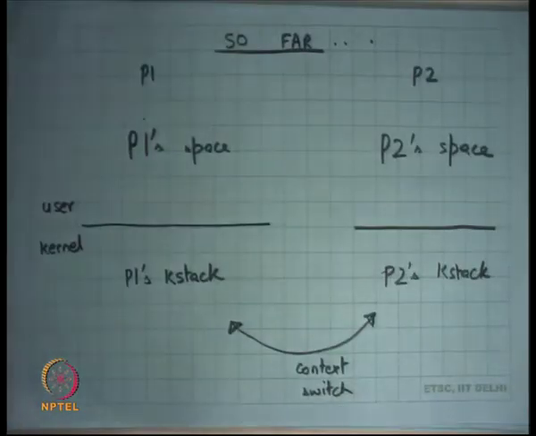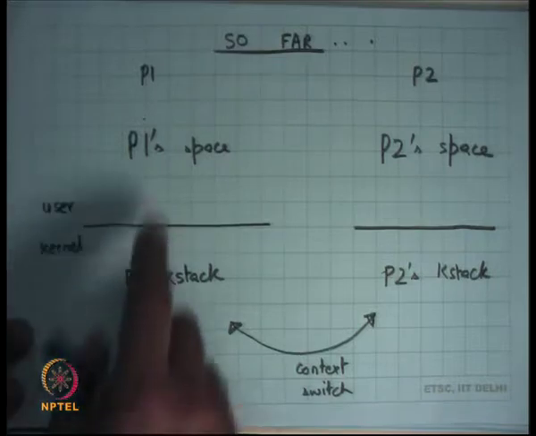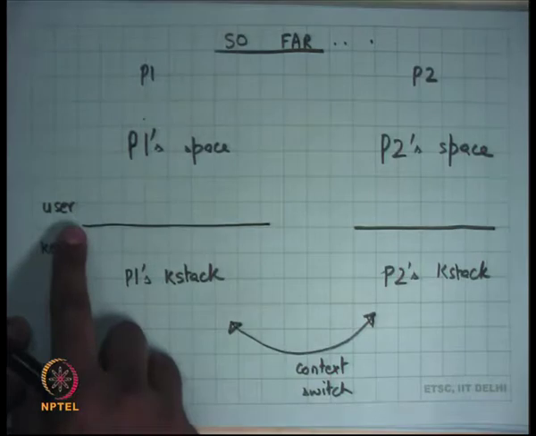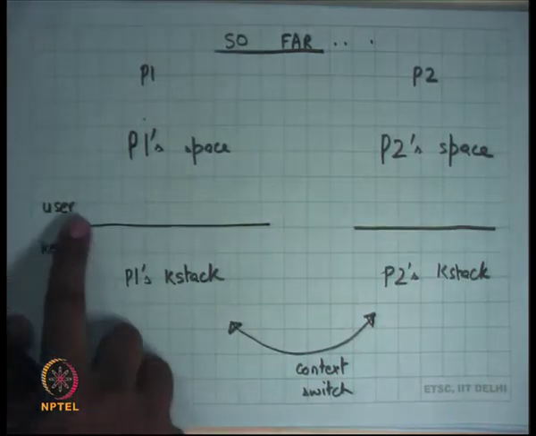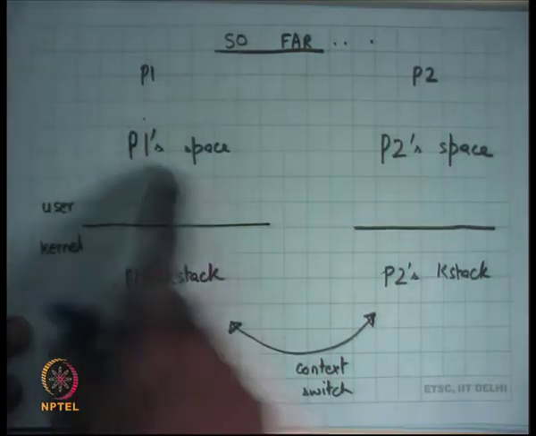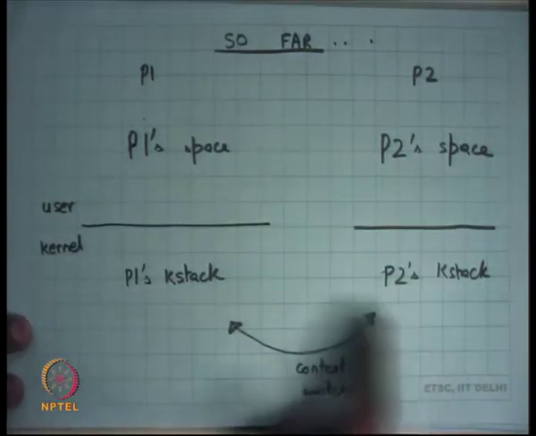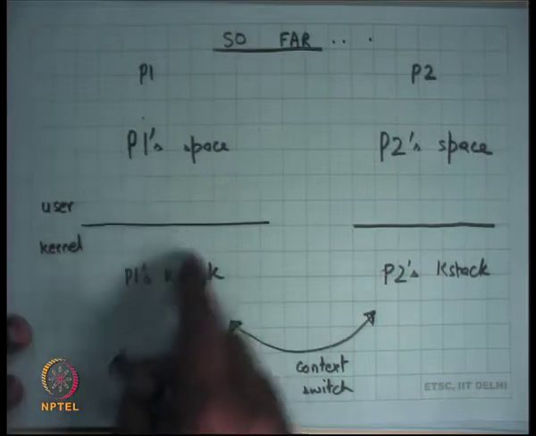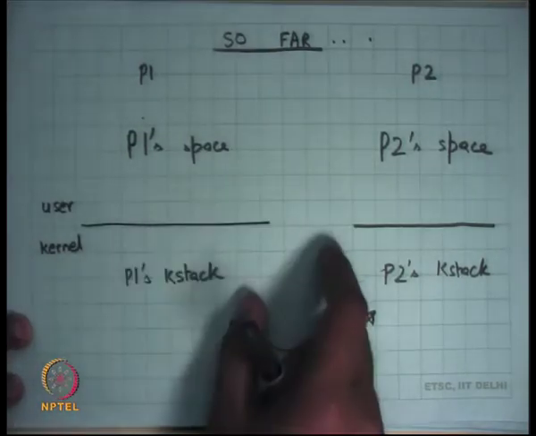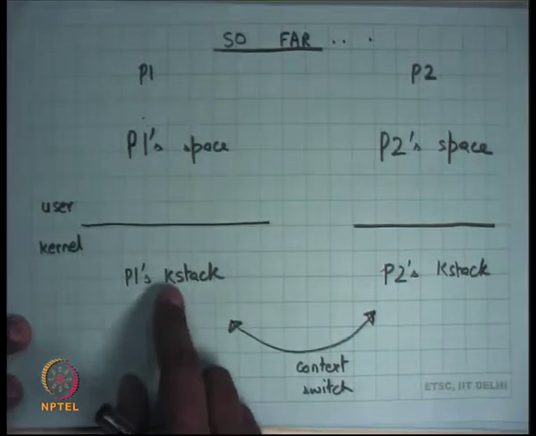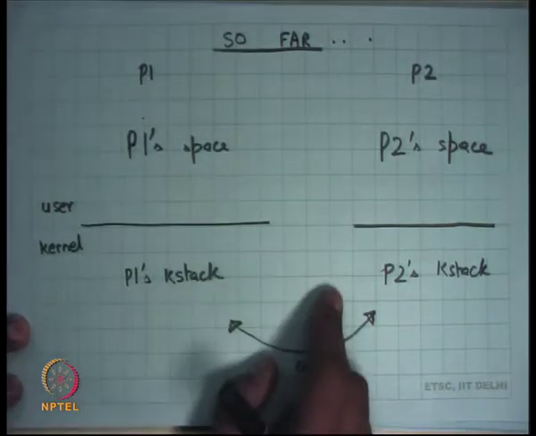So far we were discussing how processes are implemented and how they work in action. Let's say there are two processes, P1 and P2. Each process has a user space and a kernel space. The user space is private, so this is P1's space, this is P2's space, and the kernel space is shared, right? So the kernel space is common. P1 and P2 both share the same kernel space. The only thing that distinguishes two processes are the k-stacks. P1's k-stack is different from P2's k-stack.